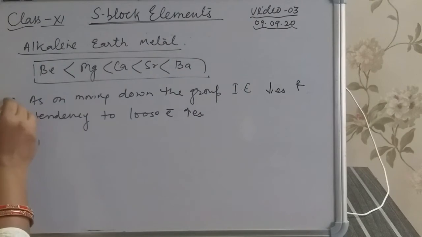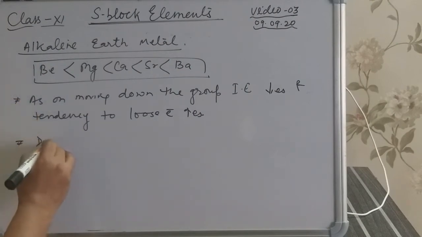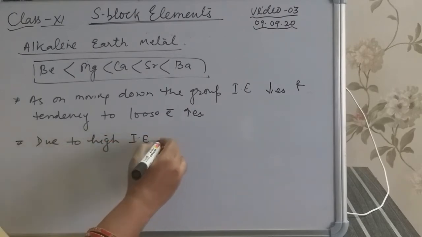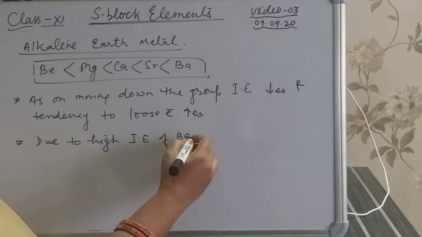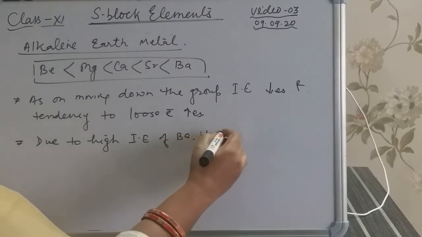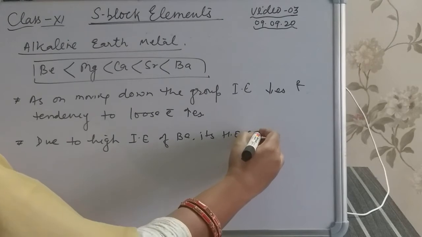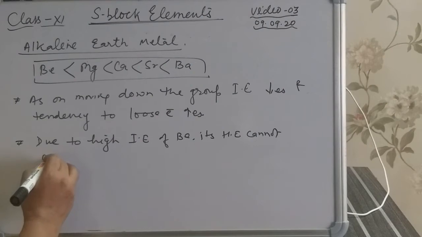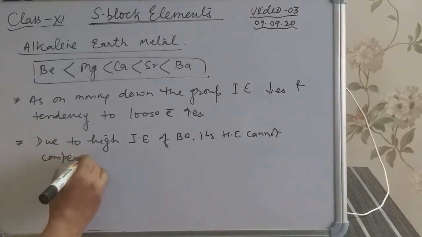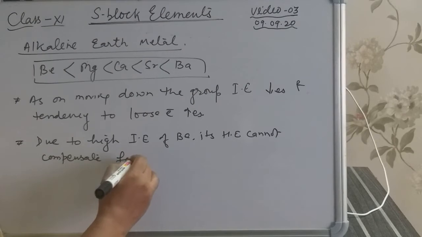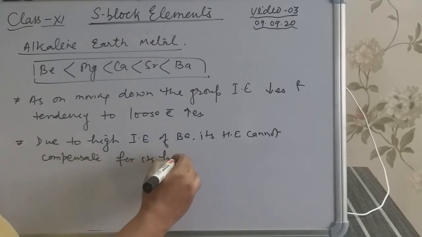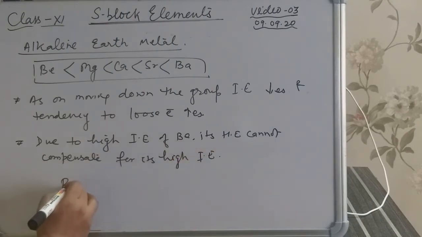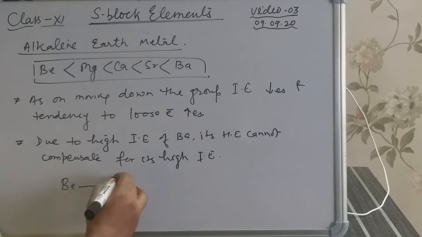So due to high ionization enthalpy of beryllium, its hydration energy cannot compensate for its high ionization enthalpy. Suppose beryllium, when it loses one electron, becomes beryllium ion.